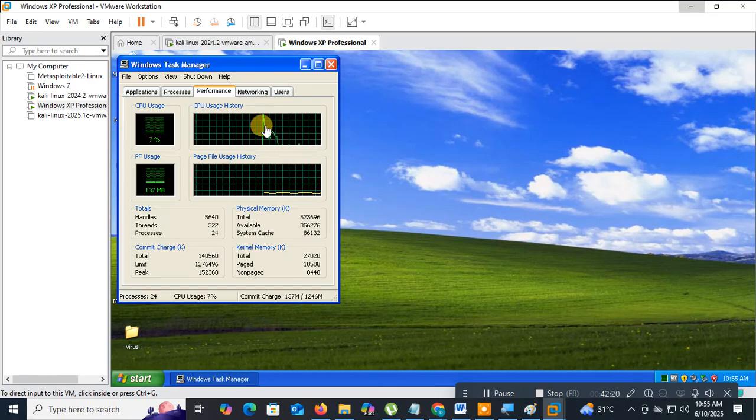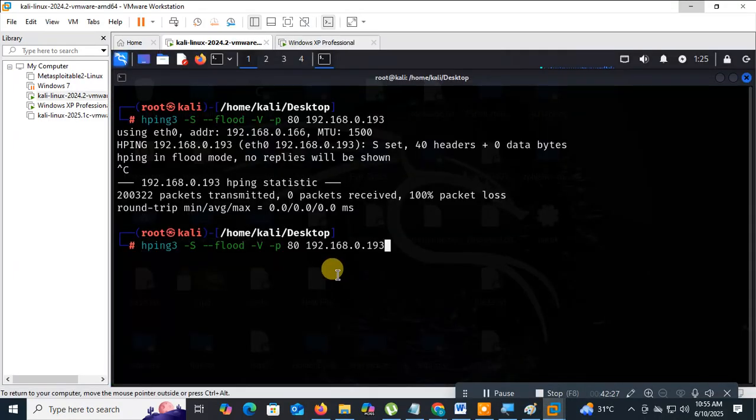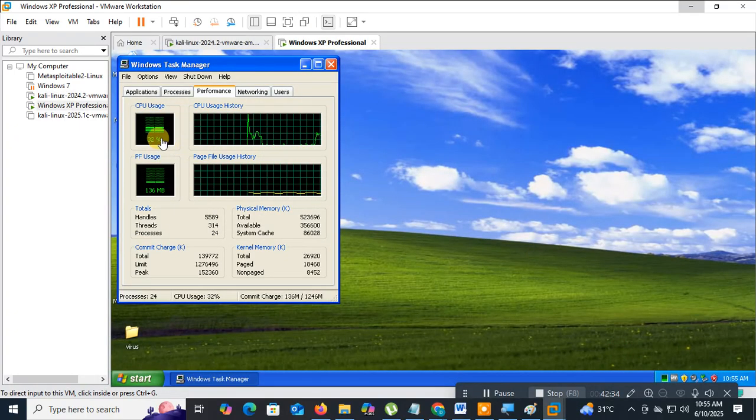Now see what happens here. There is a huge spike. I will do it again. Remember that it is now 0%. Check here and do the DDoS attack. Enter. Again wait. Again go here. See this, what happened here?